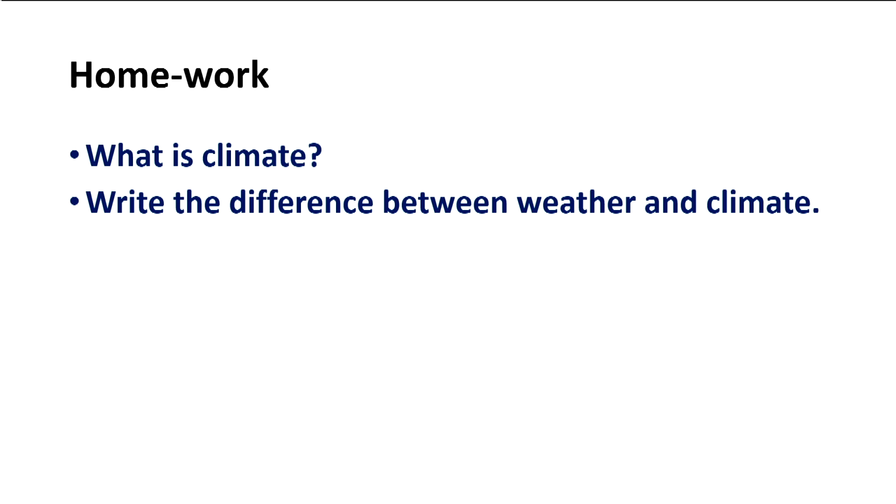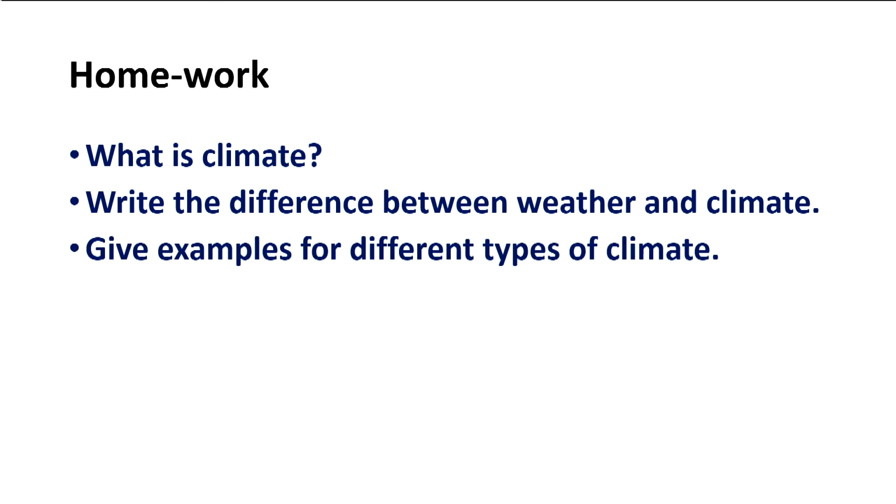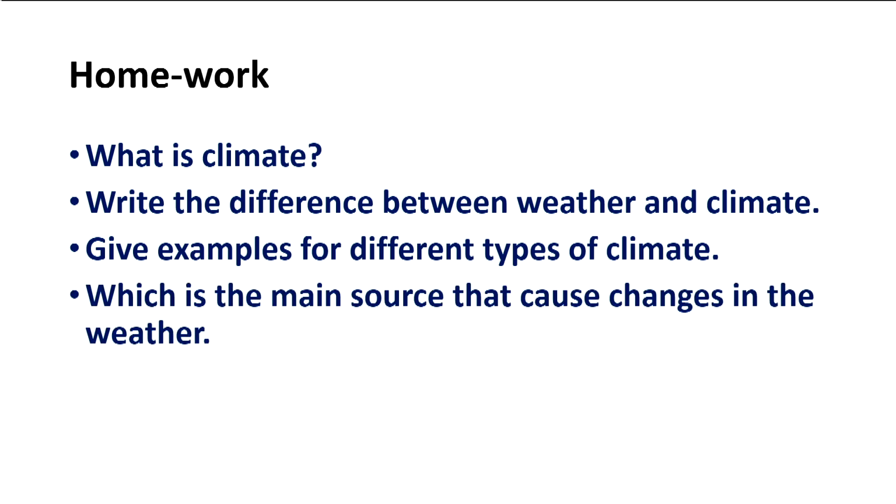Students, now homework time for you. Take some questions, write answers and show them to your teacher. First, what is climate? Write the difference between weather and climate. Give examples for different types of climate. Which is the main source that causes changes in the weather?